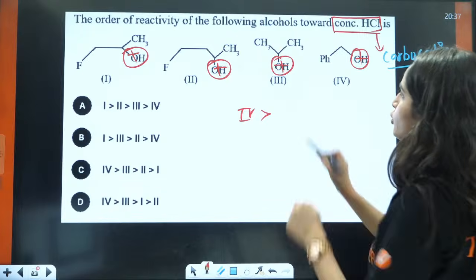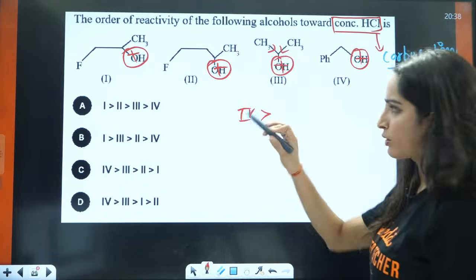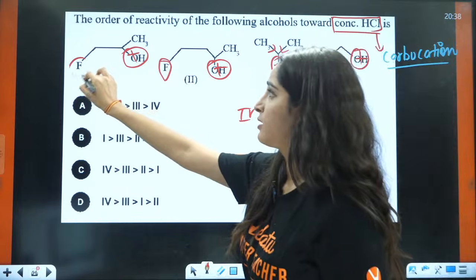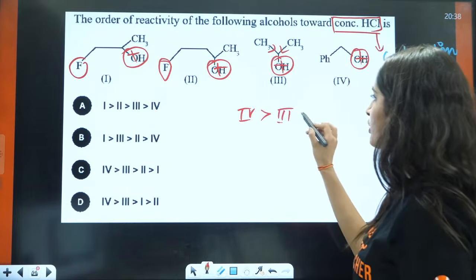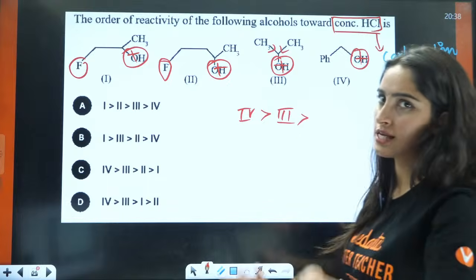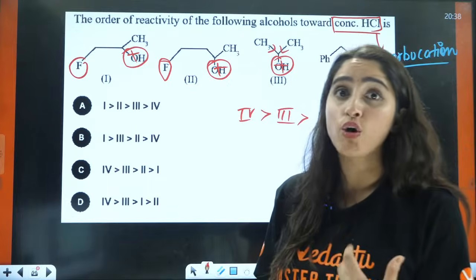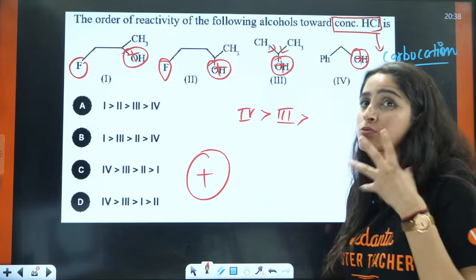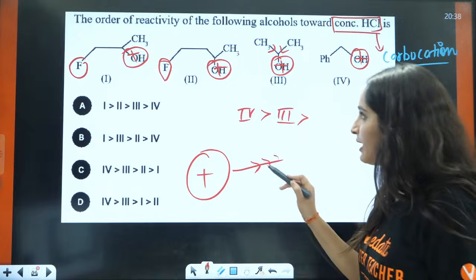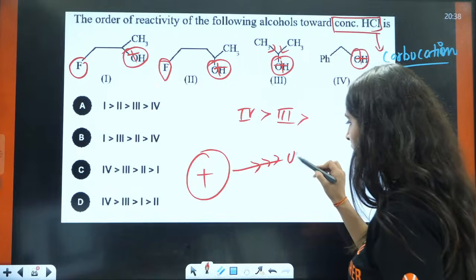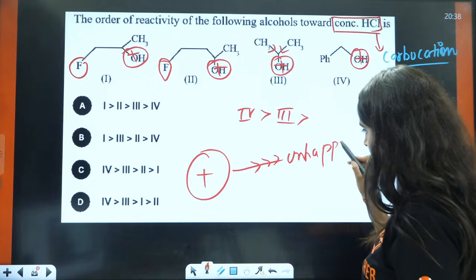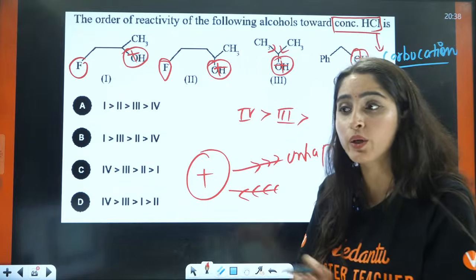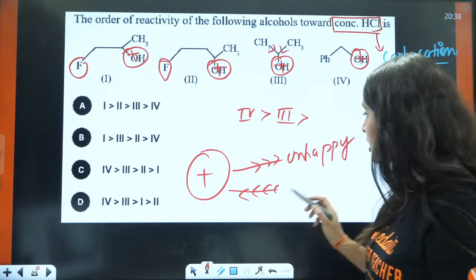Then, this is having 2 alkyl groups that are donating. This is having an electron withdrawing group, fluorine. So, after fourth, third is the next stable one. Because if you are talking about a carbocation, which is like money, and you take money out, the electron withdrawing group, it will be unhappy, unstable. If someone is very poor and you give them money, they will be happy.